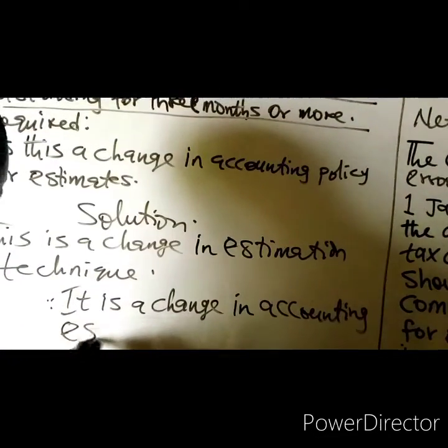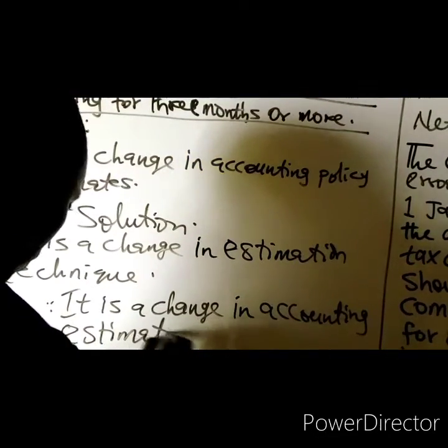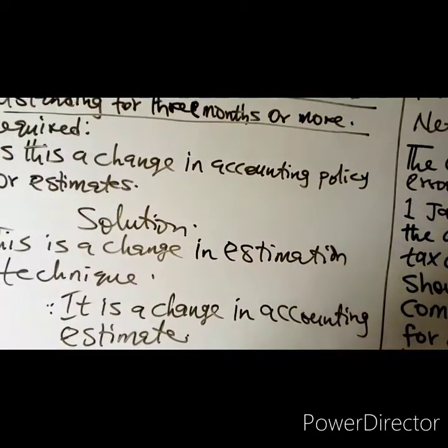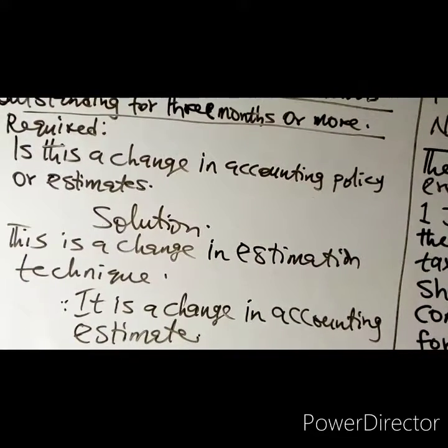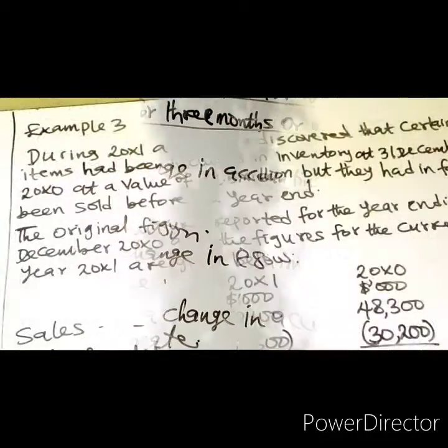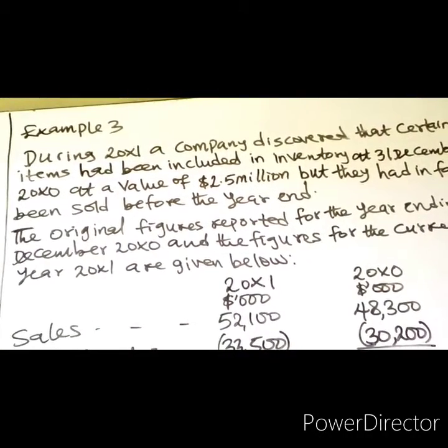A change in accounting estimate. That is the solution to example 2. Example 3.